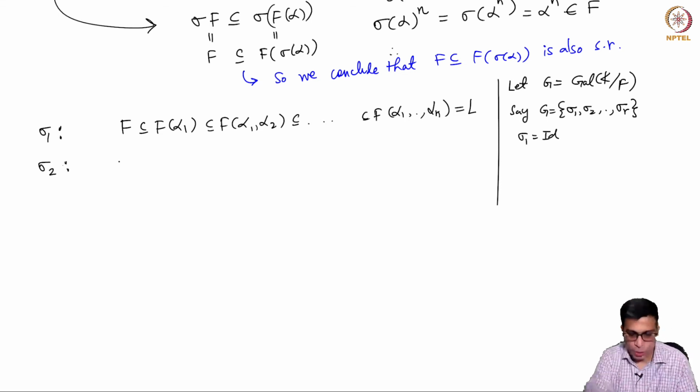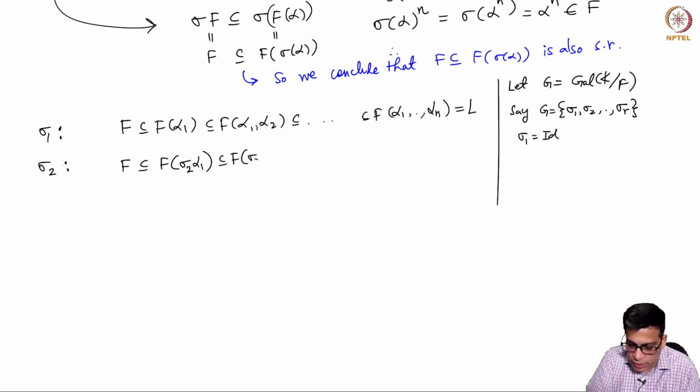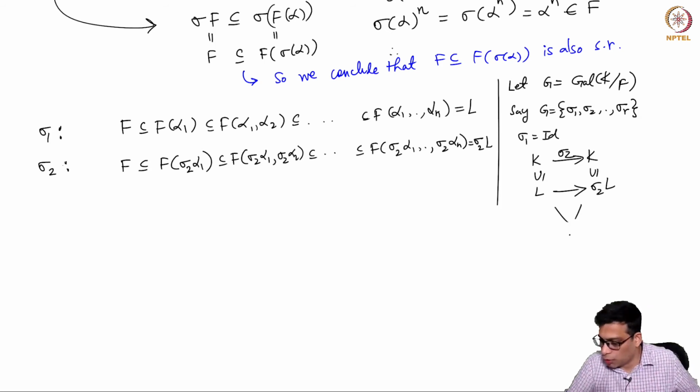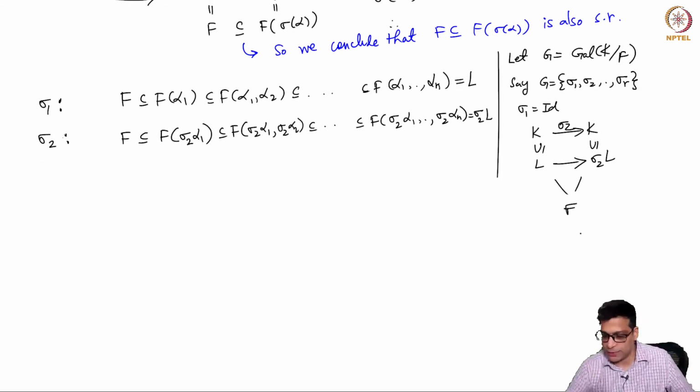Apply sigma 2 to this inclusion. What do we get? Sigma 2 is an F automorphism. So you get F, sigma 2 of F is F, but you get F(sigma 2 alpha 1), F(sigma 2 alpha 1, sigma 2 alpha 2), up to F(sigma 2 alpha 1, ..., sigma 2 alpha n). This is actually nothing but sigma 2 L, right? K is an automorphism of K, L is contained in this, so it will go to sigma 2 L. L is of course not normal, so it will potentially be some other field.